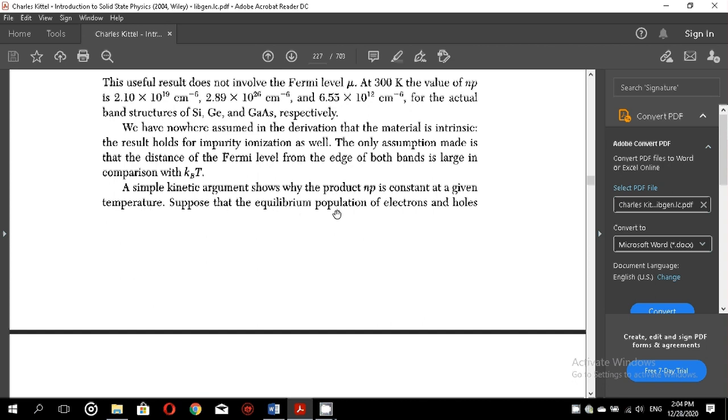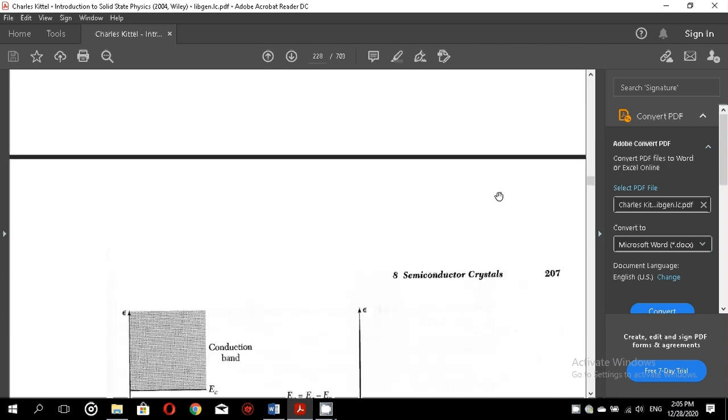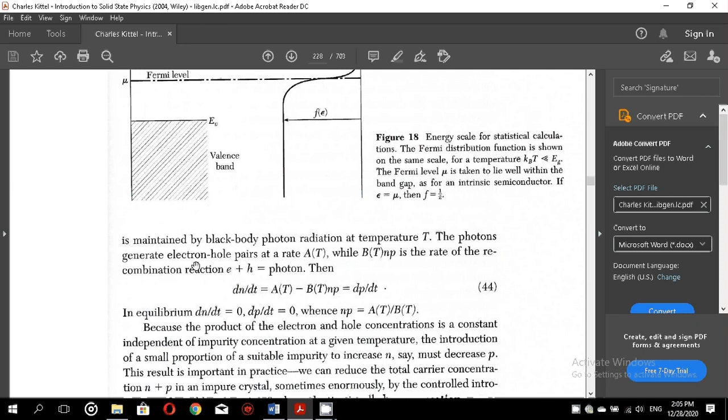Suppose that the equilibrium population of electrons and holes is maintained by the black body photon radiation. At temperature T, the photons generate electron-hole pairs at a rate given by a function of T, while BnP is the rate of the recombination reaction.